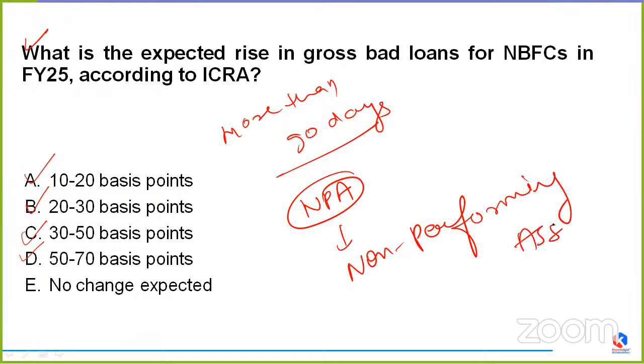So that's why they are assumed as two things: first is NPA, and they can also be called bad loans. And if we talk about another definition of it, any loan is considered a non-performing asset if the bank ceases. What does it do?